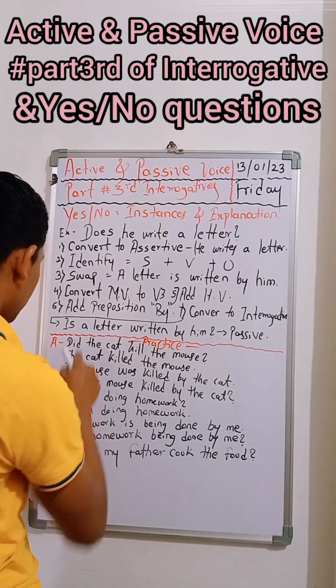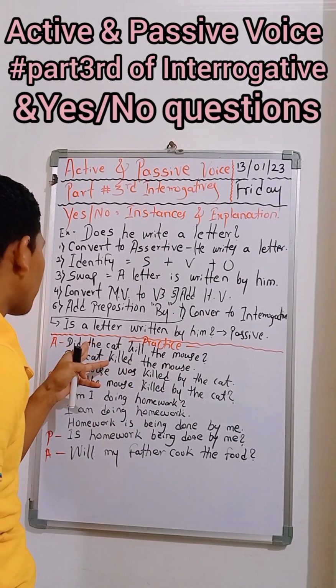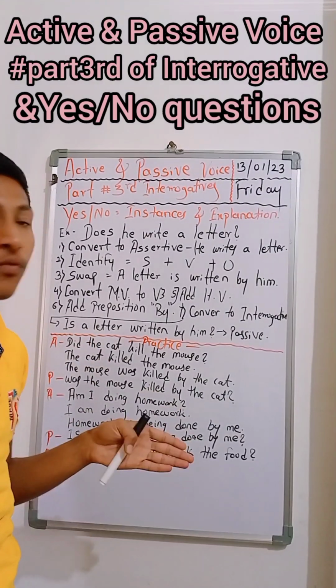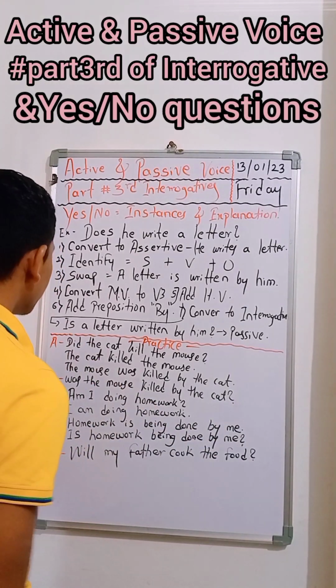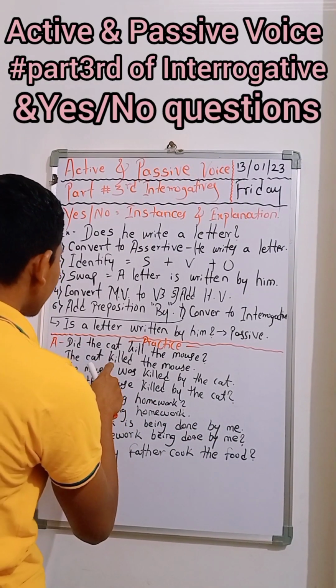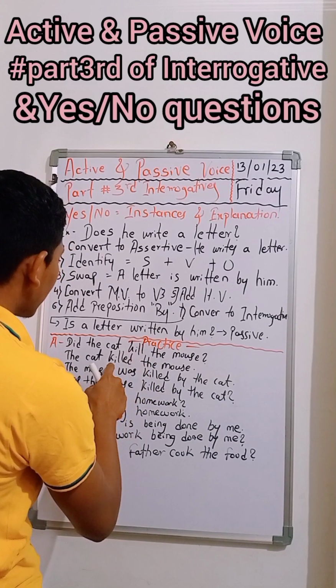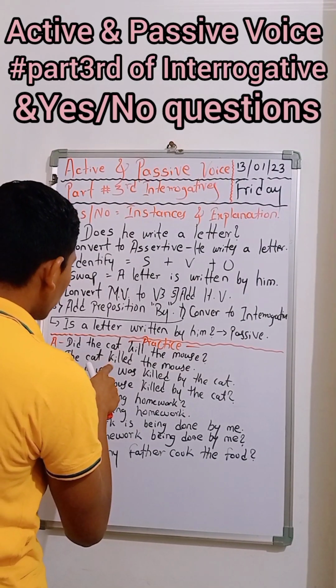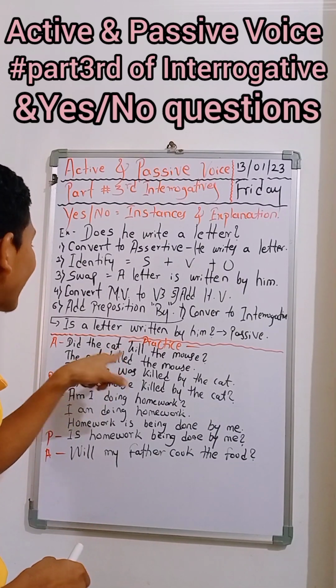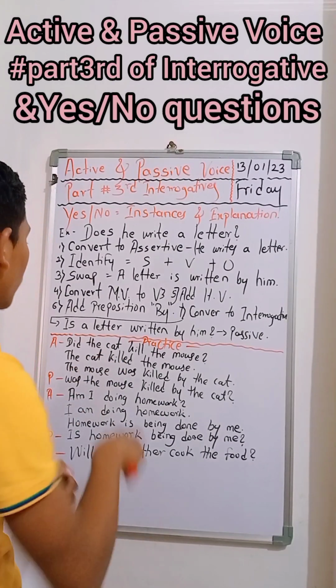Did is the second form, V2 form of do. Do, did, done, this is did. So kill is the main verb and we took killed just because we replaced did and we added ed to kill, and that became the second form, V2 form of kill.